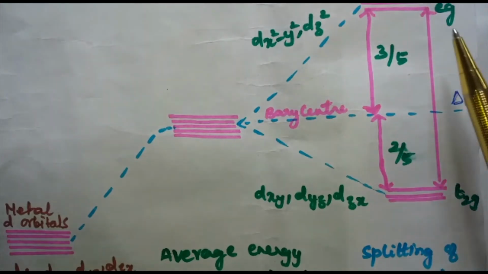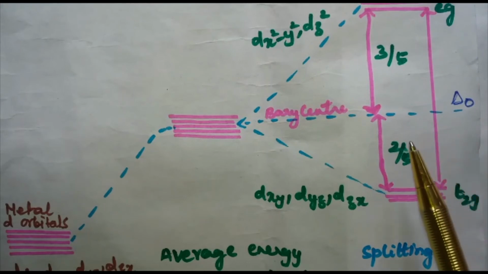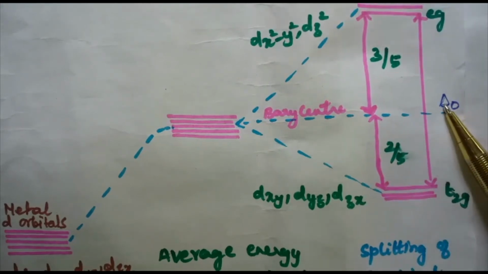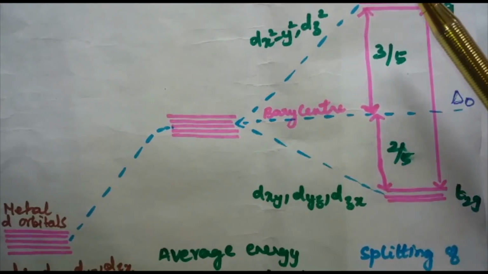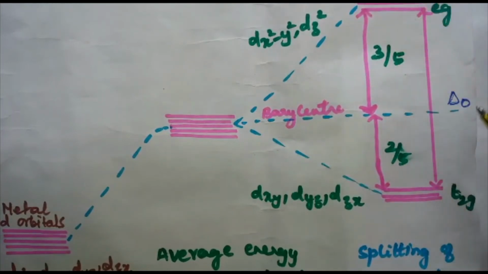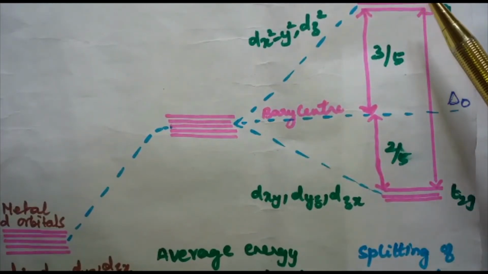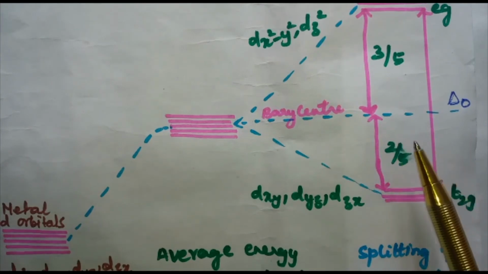This can be explained based on the pairing energy as well as the difference between the T2g and Eg levels. If delta O is less than the pairing energy, the fourth electron enters one of the Eg orbitals, giving the configuration T2g3 Eg1. Ligands where delta O is less than the pairing energy are known as weak field ligands and form high spin complexes.